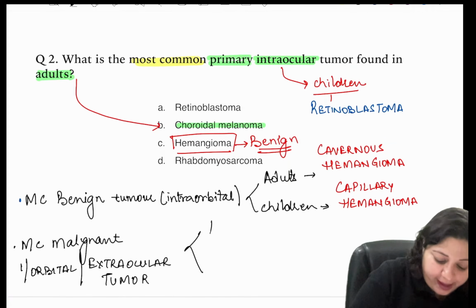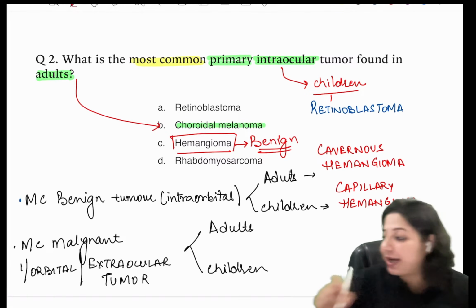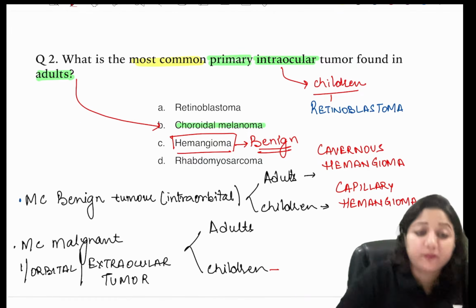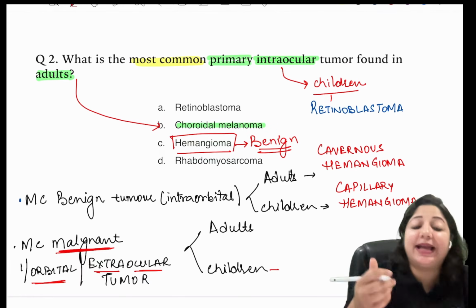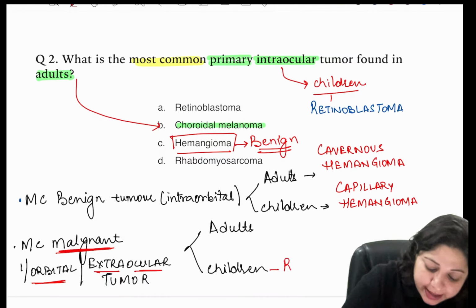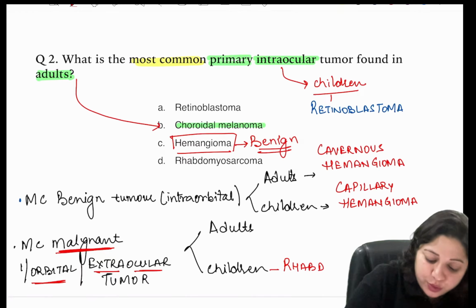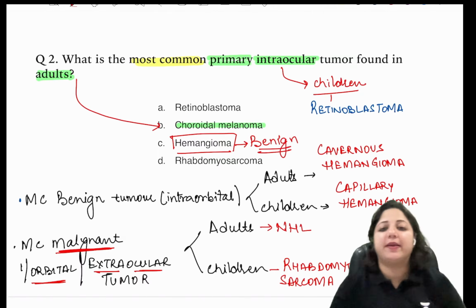Again, it has to be divided into adults and children. Here, most common malignant extraocular or intraorbital means within the orbit but outside the globe. In children it is rhabdomyosarcoma, and in adults it is non-Hodgkin's lymphoma.